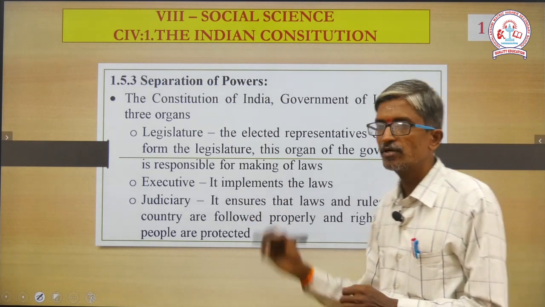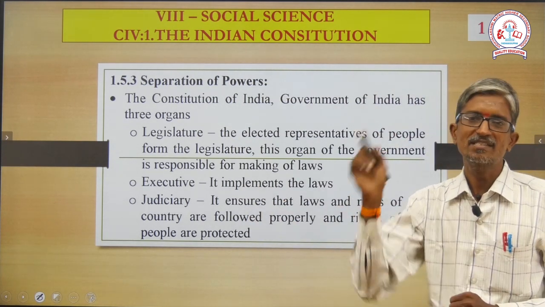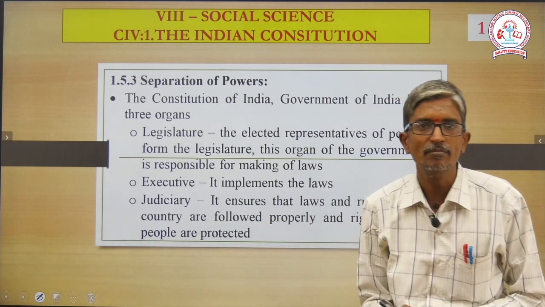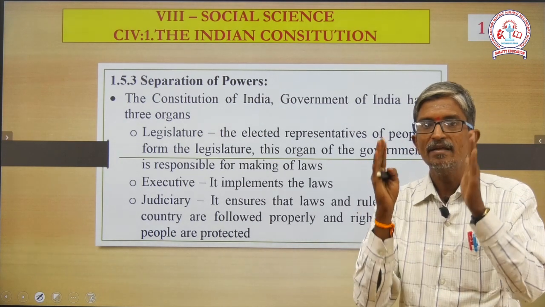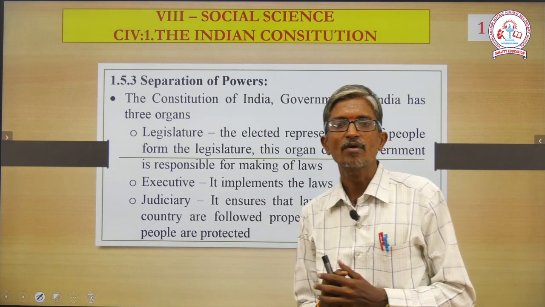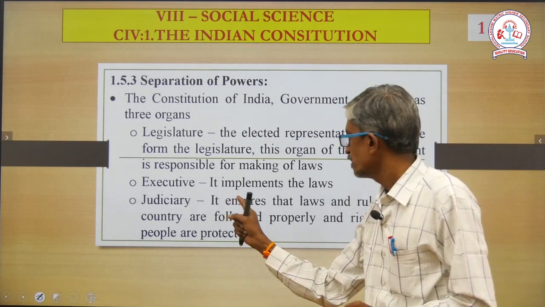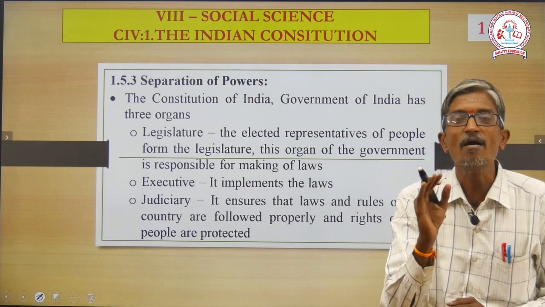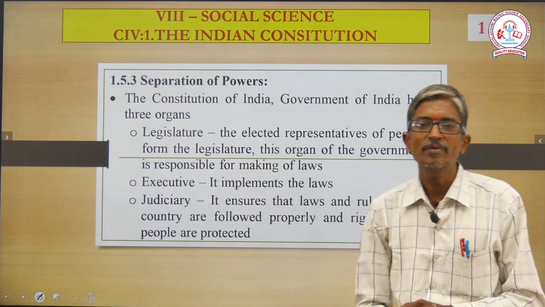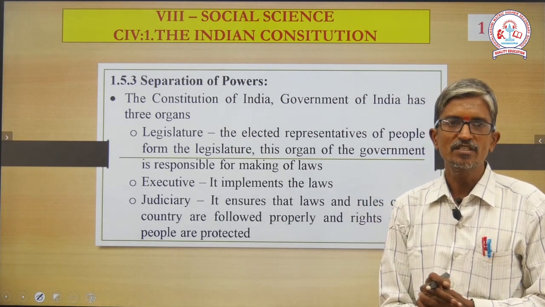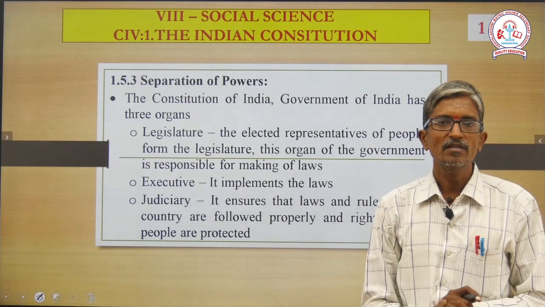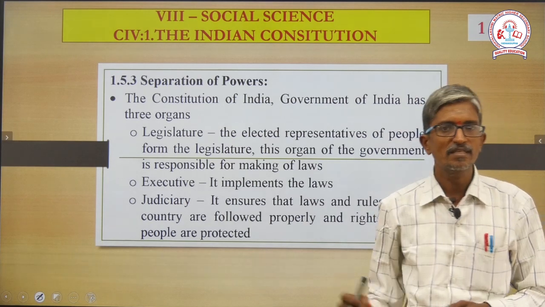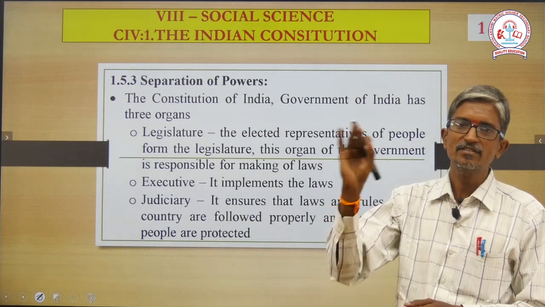Then only I can make laws. Next, number 2, executive. It implements the law. Someone formed the law, someone implements it. That implementing work is taken care of by the executive department. Next, it should be viewed properly. That work is brought under the control of the judiciary. It ensures that laws and rules of the country are followed properly and rights of the people are protected. It is the work of the judiciary. These are all independent units. First one is legislature, number 2 is executive and number 3 is judiciary.